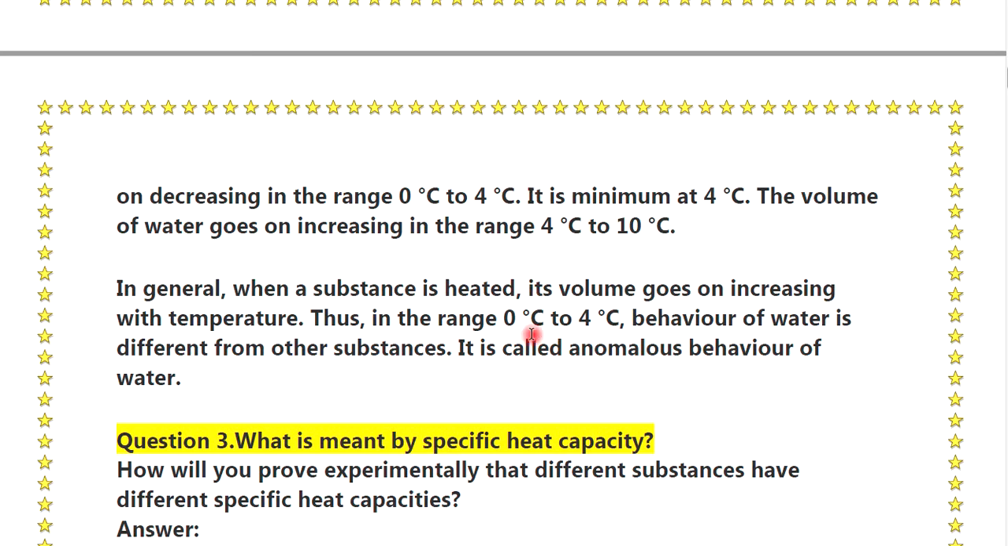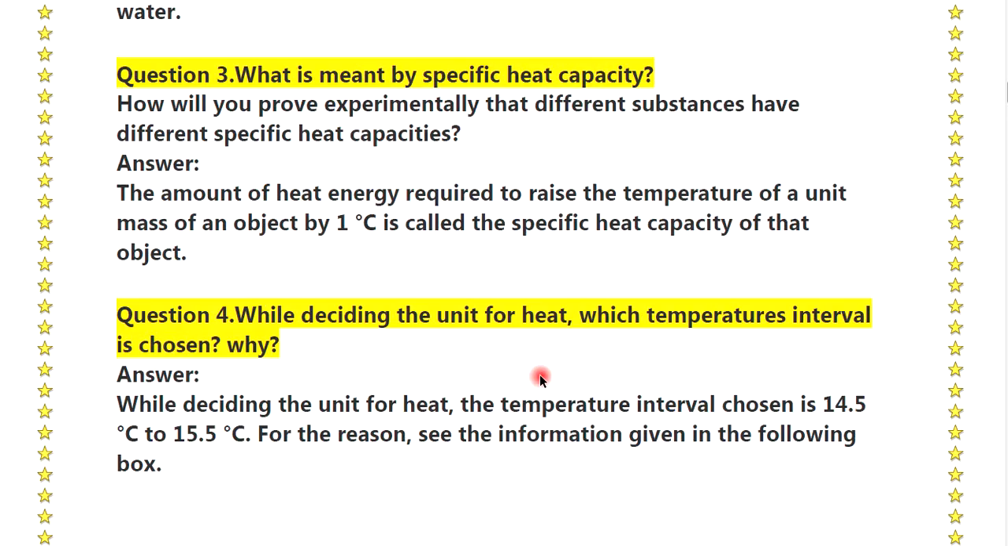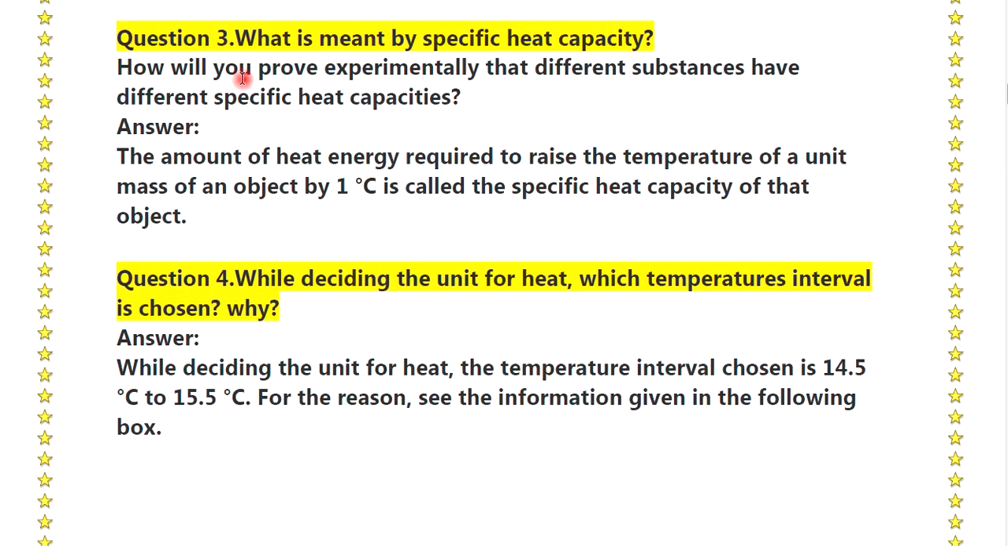What is meant by specific heat capacity? Answer: the amount of heat energy required to raise the temperature of a unit mass of an object by 1 degree Celsius is called the specific heat capacity of that object.